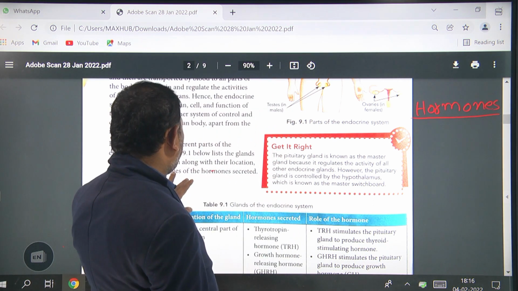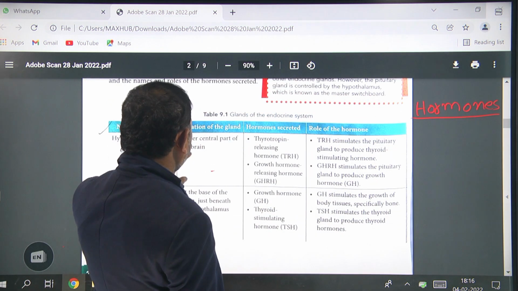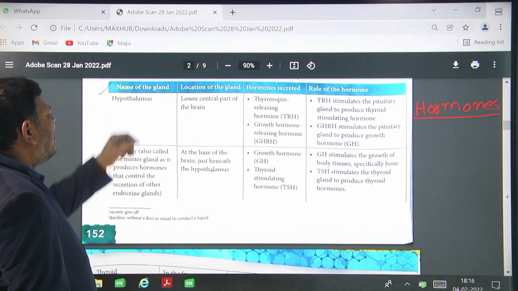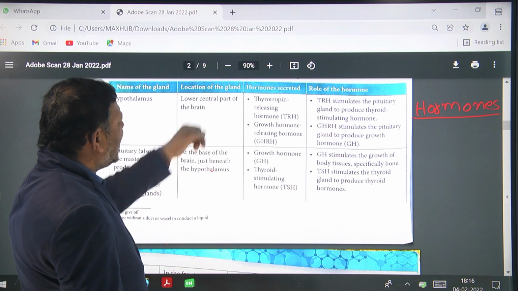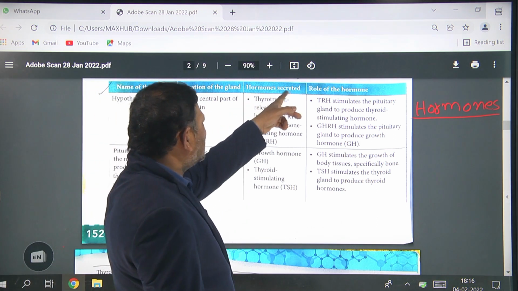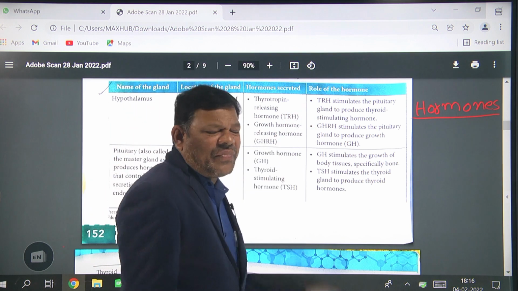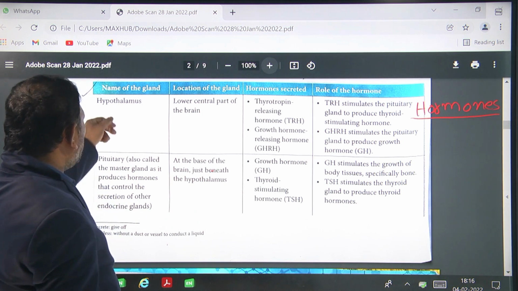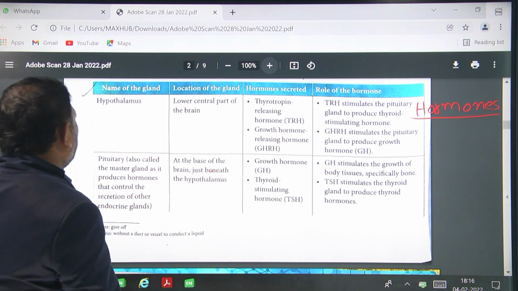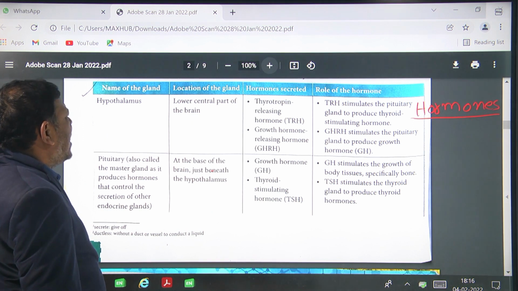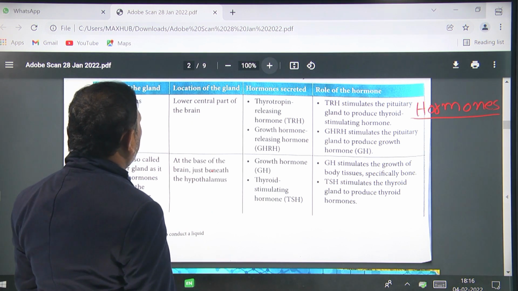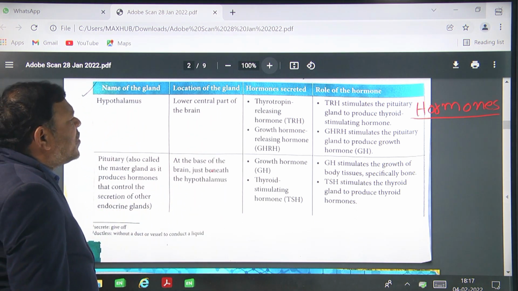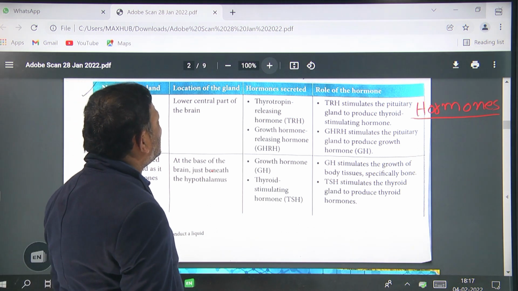Now coming to the point, here they are given the name of the gland, the location of the gland, the hormones secreted and the role of the hormone. Here you can see the hypothalamus. What is the gland name? Hypothalamus. What is the location of the gland? The lower central part of the brain. So what are the hormones it secretes?